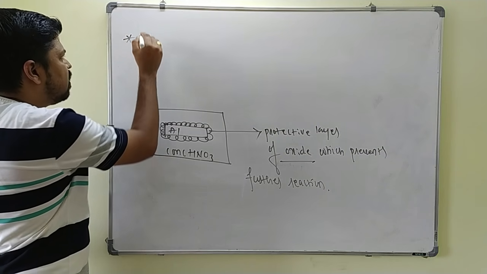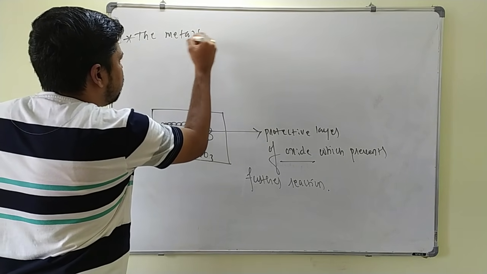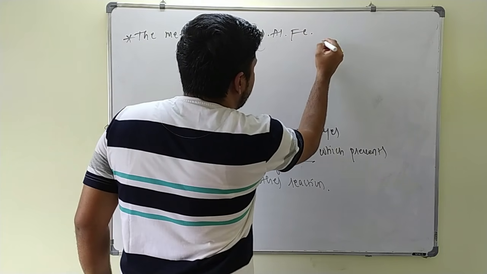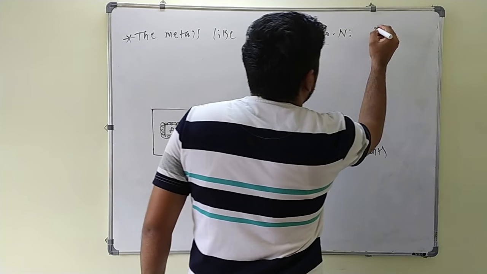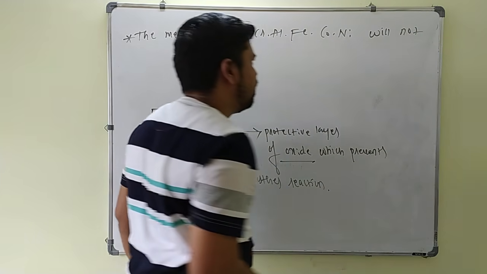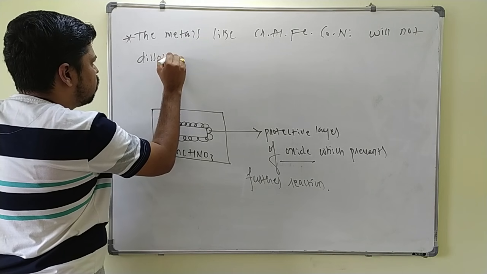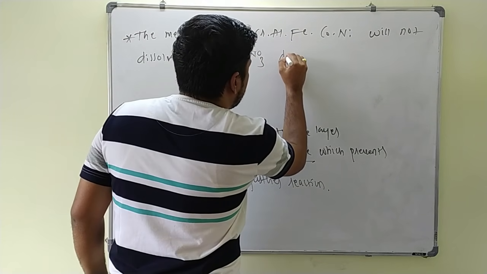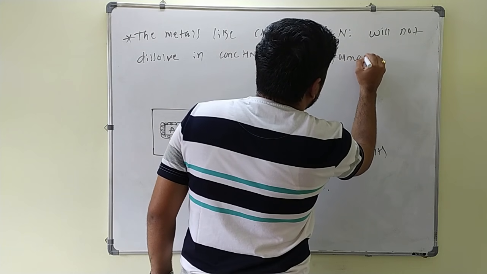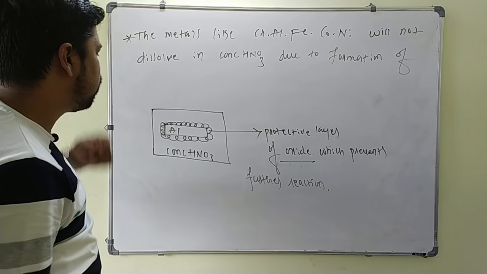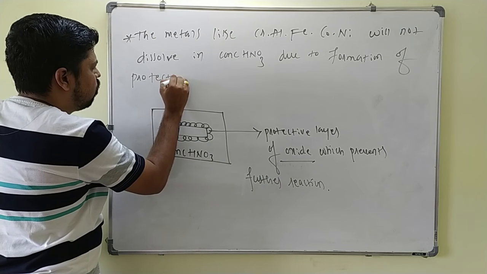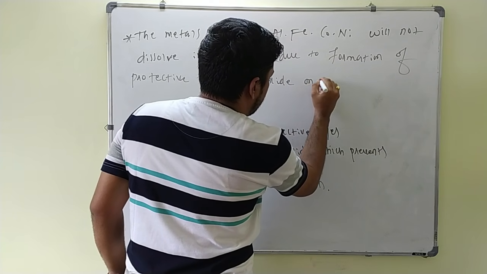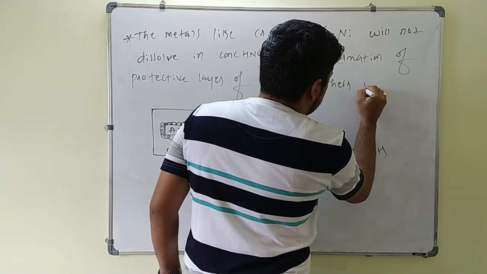So not only aluminum, the metals like chromium, aluminum, iron, cobalt, nickel will not dissolve in concentrated HNO3 due to formation of a protective layer of oxide on their surface.